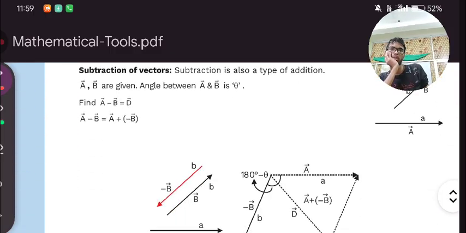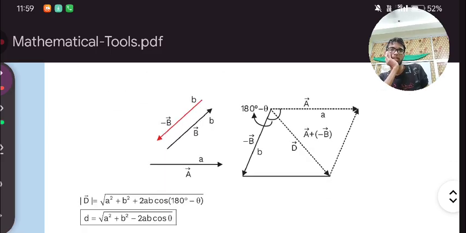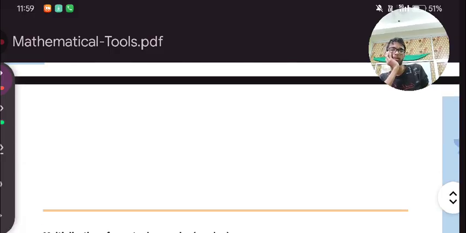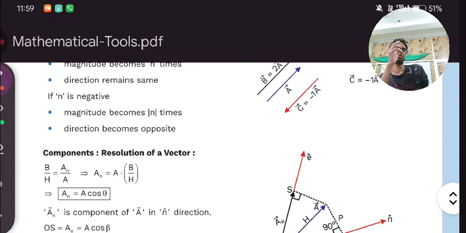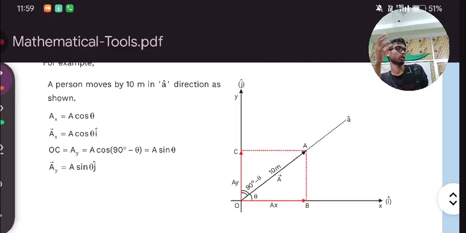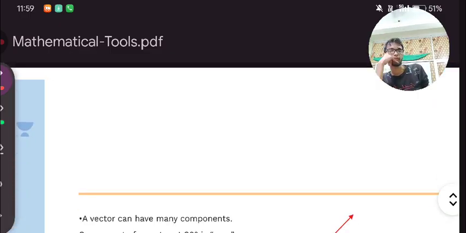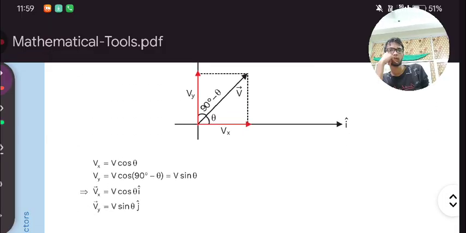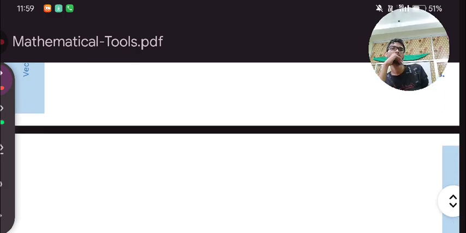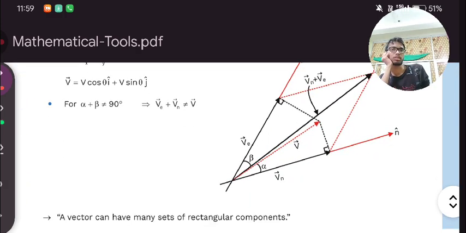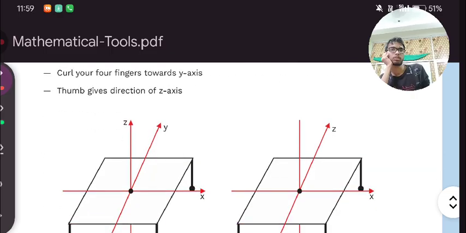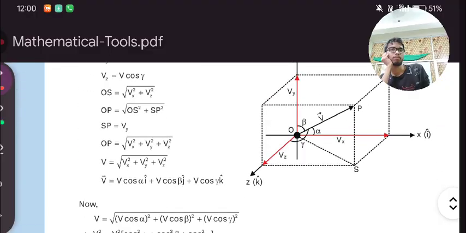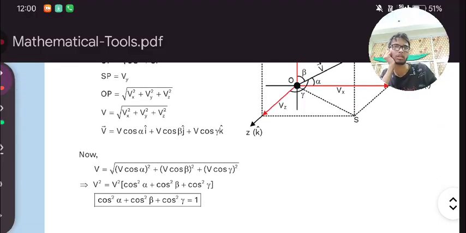What else do we need to understand? Polygon law we will see, don't worry. In the case of polygon law, we can add two or more vectors. Okay, we will explore it later. All this will be covered in this. All this is enough. Whatever is coming will be covered in another lecture. Components, all this will be covered next.